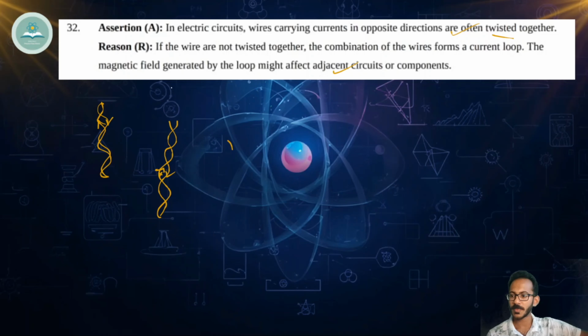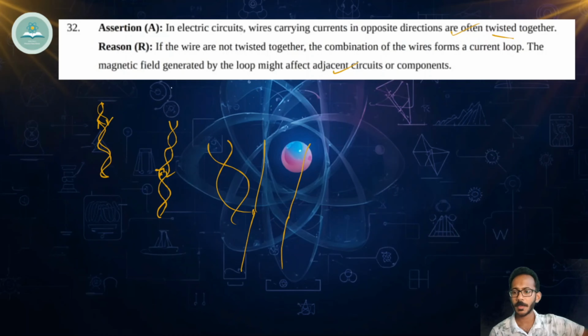Suppose the loop is very big, if you have a very big loop like this, or if we have the wire like this for a long distance, then here we have a lot of area, and the area between this will affect the magnetic field. So when there is more area between this, or when we have a big loop here, it will create a magnetic field, and that field can affect some of the components. So that's why usually the wires are twisted.